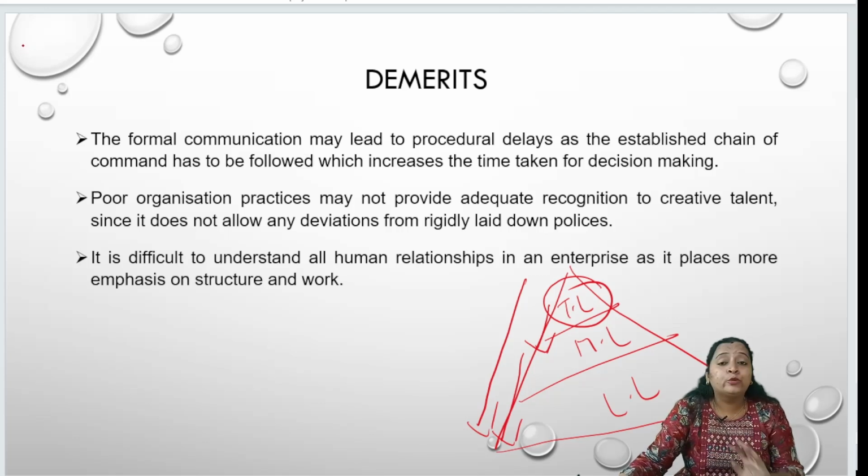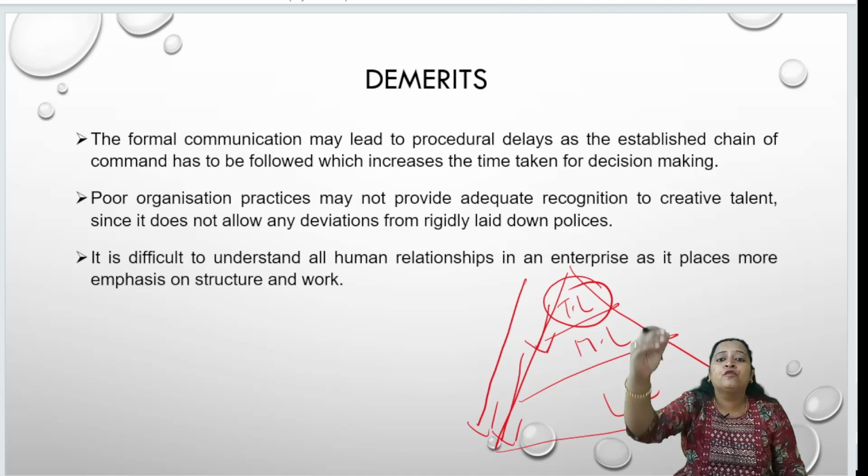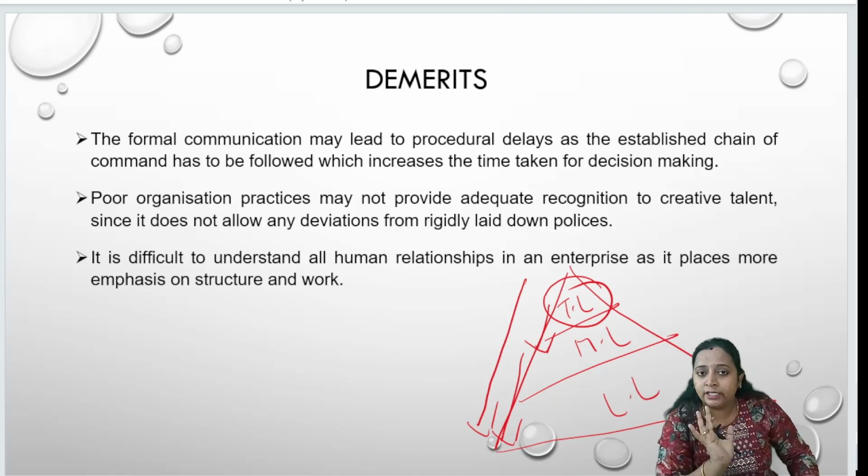Why? Because quick decisions cannot be taken, because delay will happen, because it has to move through different stages in your organization. Quickly you can't take any decision, because you have established one chain of command. Any decision has to follow through that chain of command only. So there will be so much delay in decision making. Time taken will be more in your formal organization.